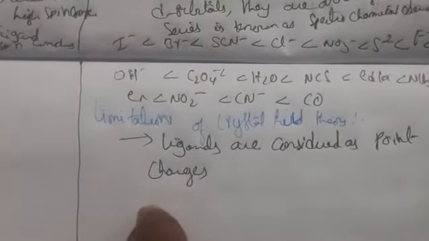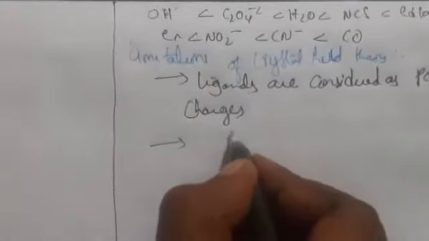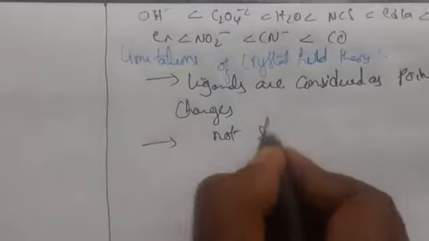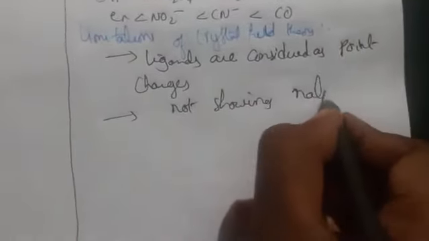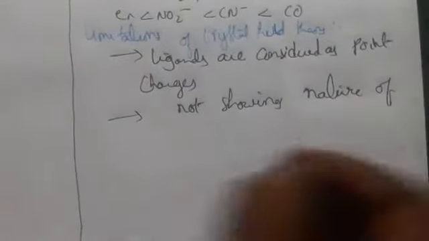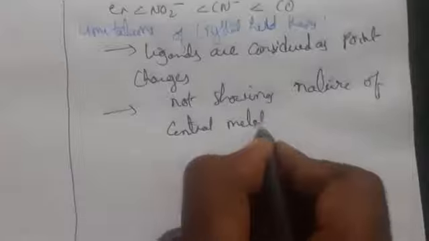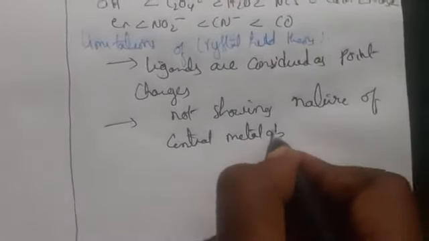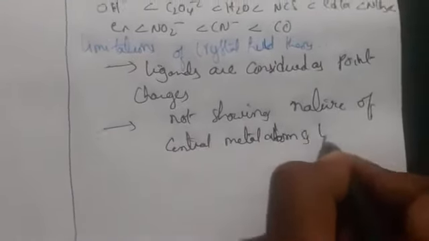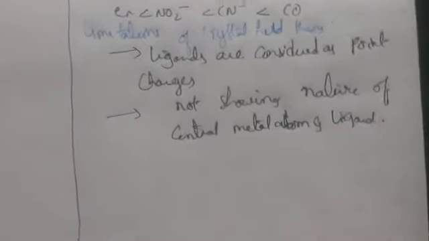It does not consider the covalent nature of the bonding between the ligand and the central metal atom. It is not showing covalent nature of the central metal atom and ligand, so it is not giving a correct explanation.